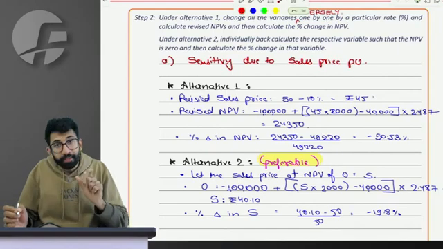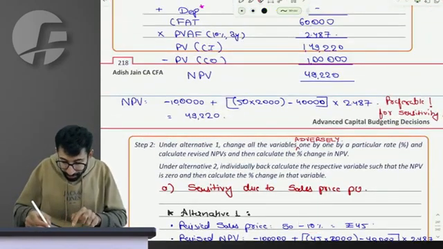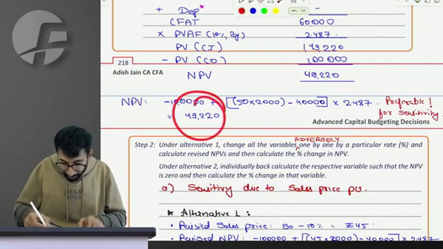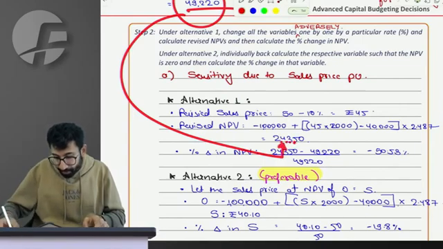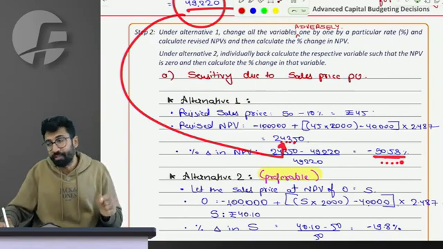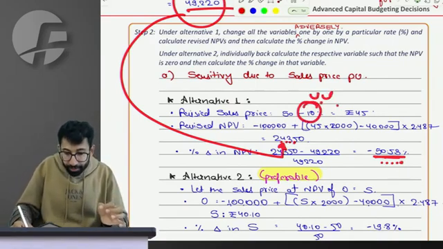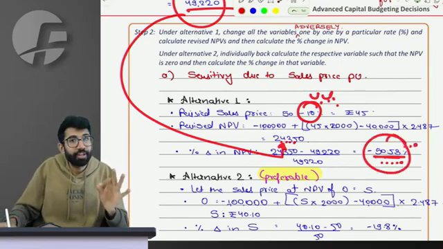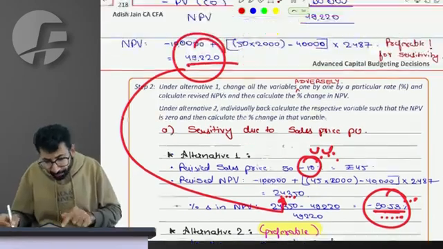So let's check. Due to a 10% change in the sales price, how much has been the change in NPV? Sir, from 49 to 24,330 with 350, which in percentage terms is 50.53% negative. Meaning to say, due to a 10% adverse change in the sales price, the NPV has changed 50.53% adversely. It is sensitive. Let's check it for another factor.